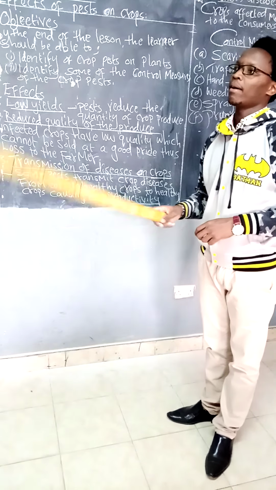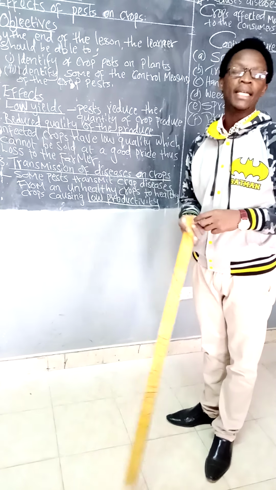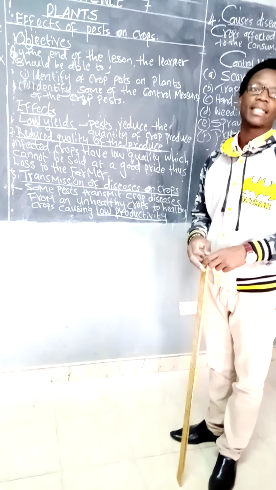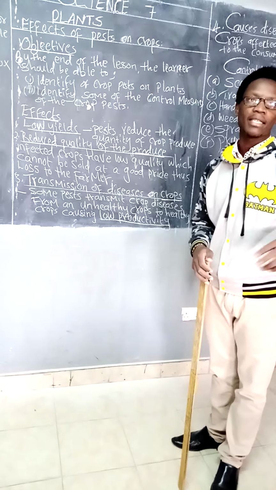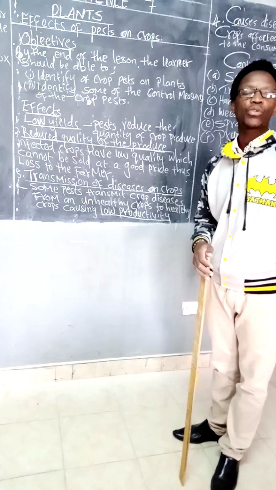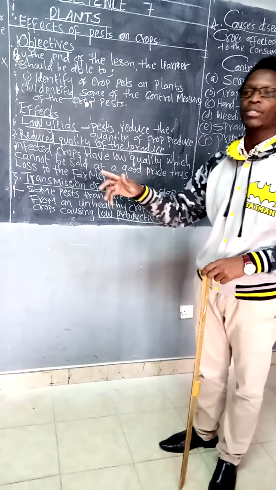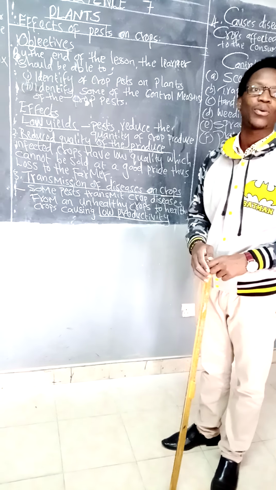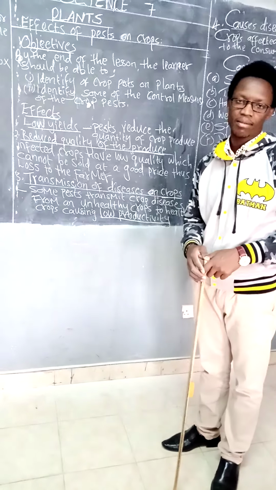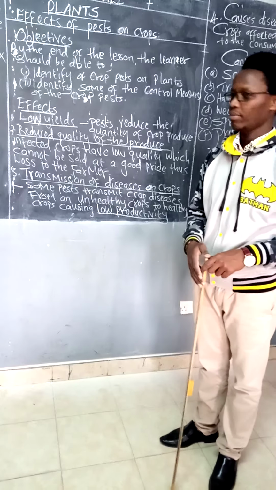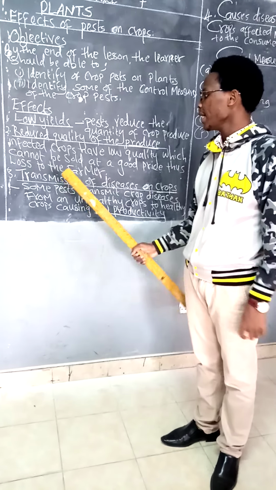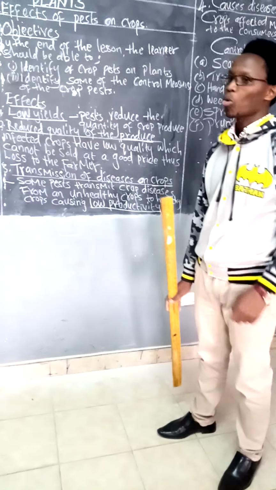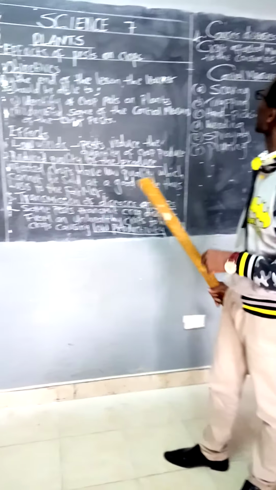Meaning, you have a piece of land again, some crops are not affected, others are affected. So these pests can move from those crops that are affected to those that are not affected, therefore reducing the productivity. The harvest will go down. Why? Due to transmission of diseases on crops by pests.